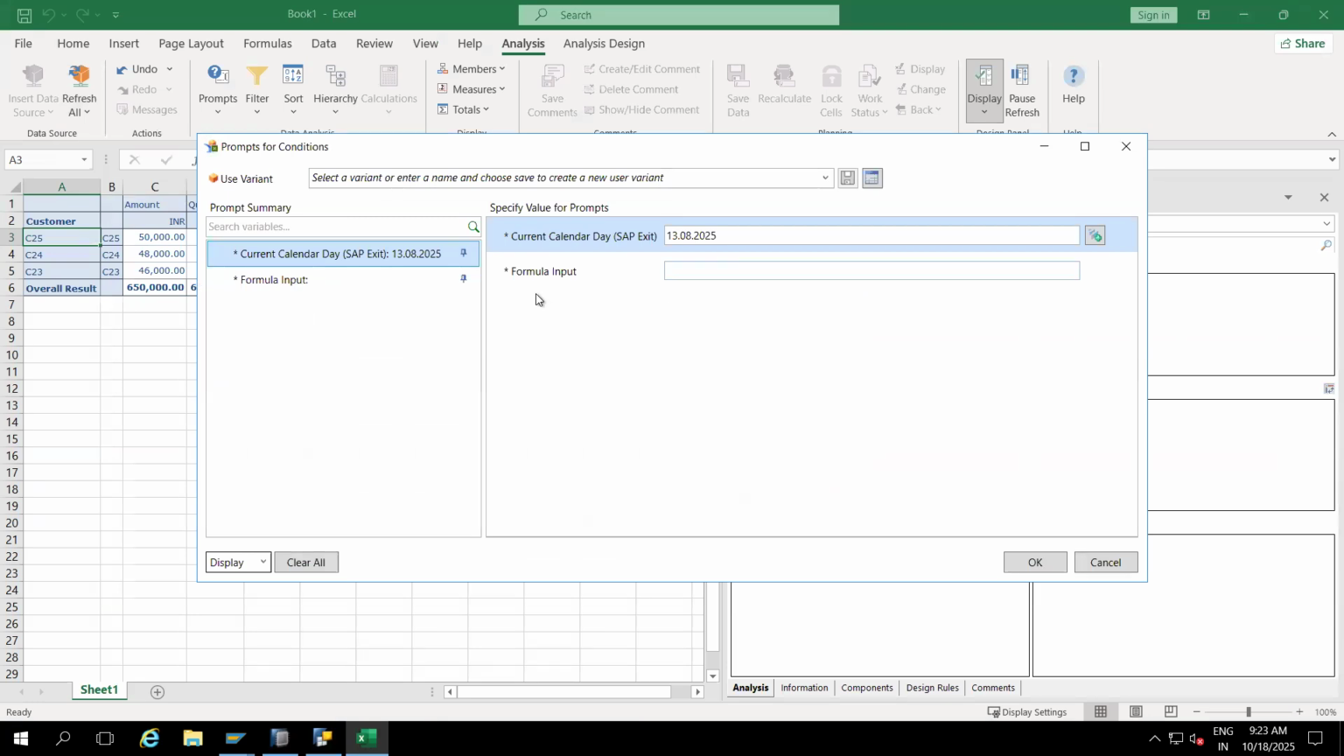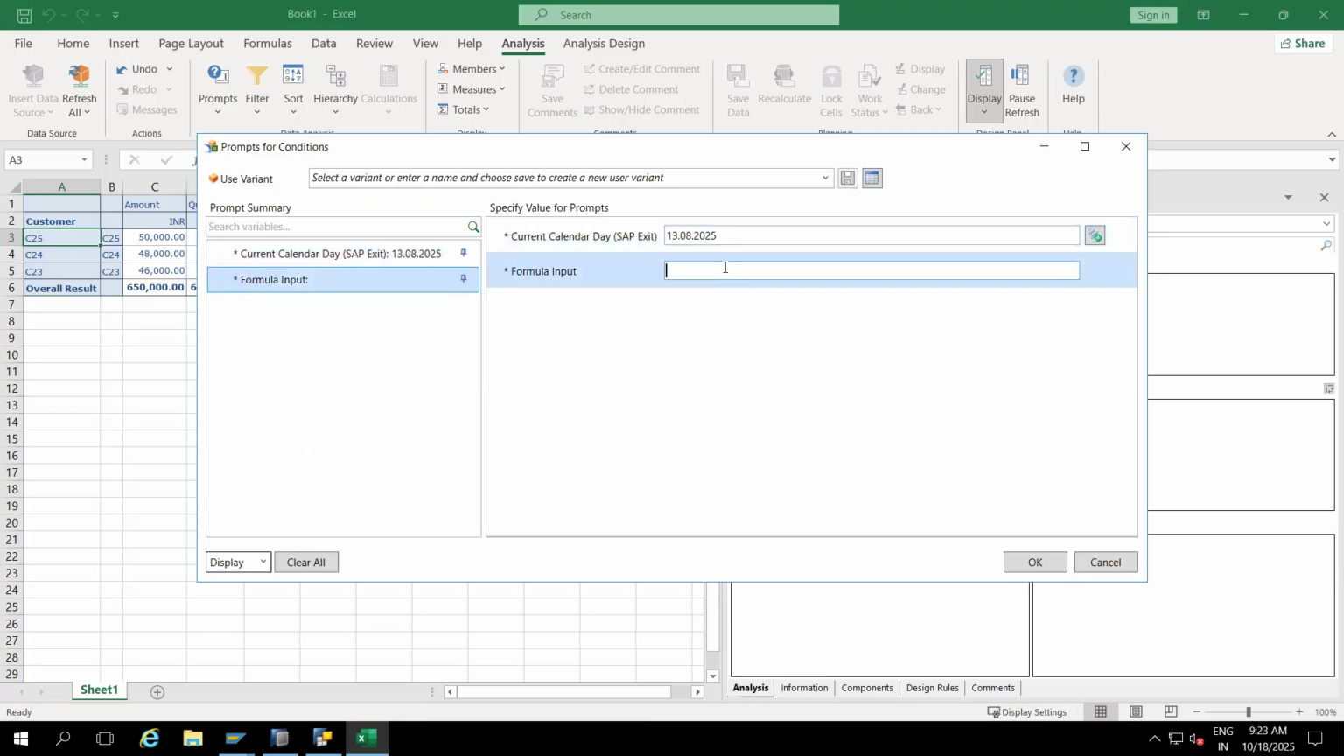They created a formula variable with the replacement path. No, formula variable with characteristic value, I guess. This is manual input, right? They are using a formula variable with the replacement path. Now I will give only 2. Now automatically it is not changing at all.